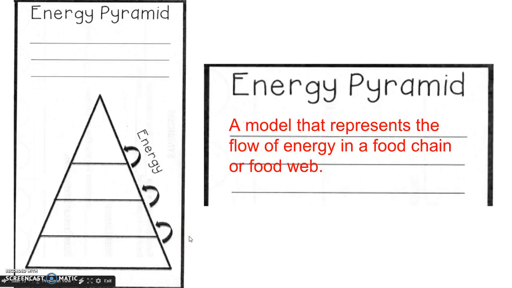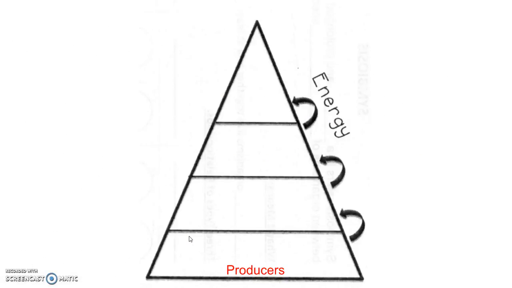On the bottom of your energy pyramid are producers. So go ahead and write producers down there. Producers produce food for the rest of the energy pyramid. So what kind of organisms produce the food? Autotrophs, plants. Plants are producers. They take energy from the sun and they turn it into food that can be eaten or obtained by other organisms. So producers are at the bottom of the energy pyramid.